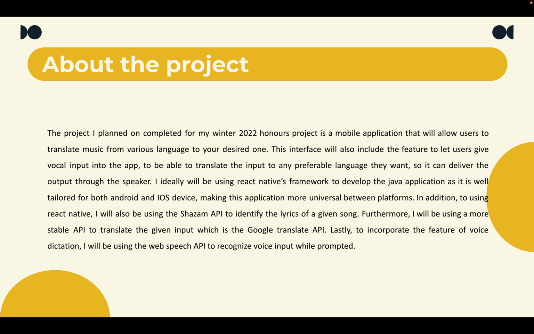I ideally will be using React Native's framework to develop the Java application, as it is well tailored for both Android and iOS devices, making this application more universal between platforms. In addition to using React Native, I will also be using the Shazam API to identify the lyrics of a given song. Furthermore, I'll be using a more stable API to translate the given input, which is the Google Translate API. Lastly, to incorporate the feature of the voice dictation, I'll be using the Web Speech API to recognize voice input while prompted.